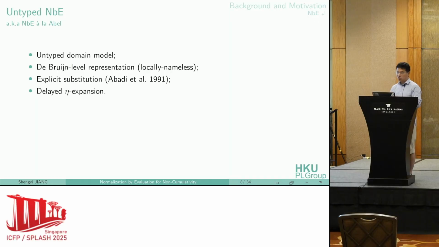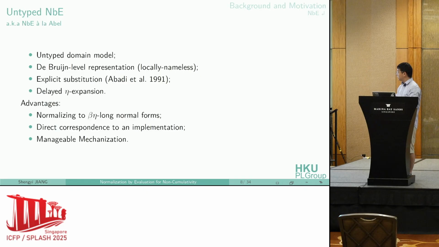In particular, in our talk, we are interested in untyped normalization by evaluation studied by Andreas Abel in his thesis and a lot of following work. It has the following 4 characteristics. It adopts an untyped domain model, and it uses the de Bruijn level representation, or sometimes known as the locally nameless, in this setting, so that the names remain stable. And third, it also adopts explicit substitution, which helps to justify the algorithm behavior on the beta equal terms. Lastly, it uses a delayed eta expansion, which behaves very well, that it can normalize a term to its eta normal forms for a lot of eta extensionality laws.